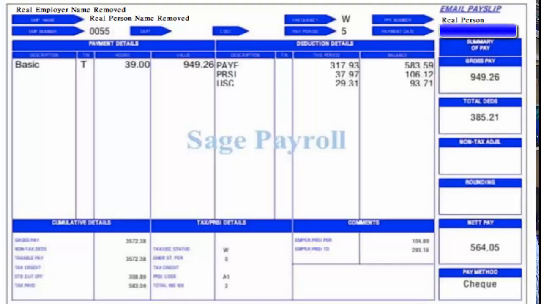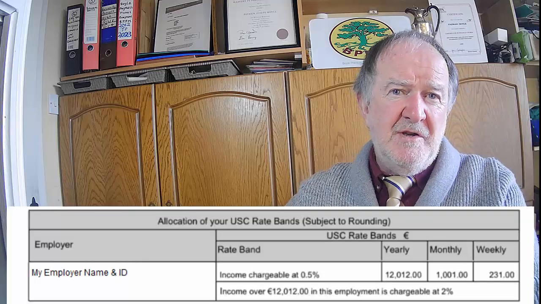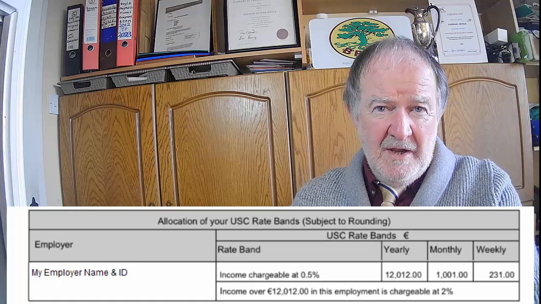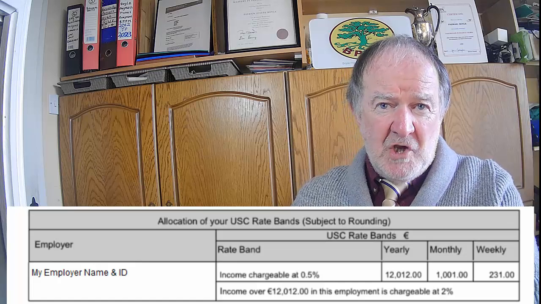5. The pay period in question on your payslip. This may be referred to as tax period on some payslips. They will be 1 to 12 for monthly, 1 to 27 for fortnightly, 1 to 53 for weekly, and 1 to 14 for 4 weekly. The 53, 27 and 14 are when there is a week 53 in the year. On this payslip, you will find it here. 6. Whether or not you have a medical card. This information you have yourself, and whether you are on a reduced rate of USC. If you are unsure, then check your tax credit cert.